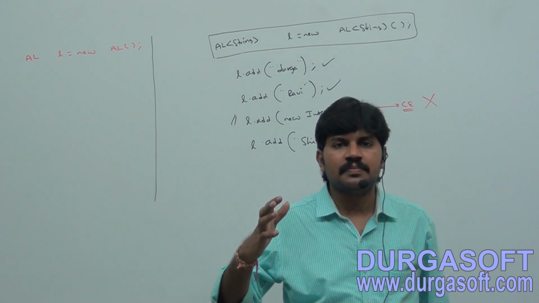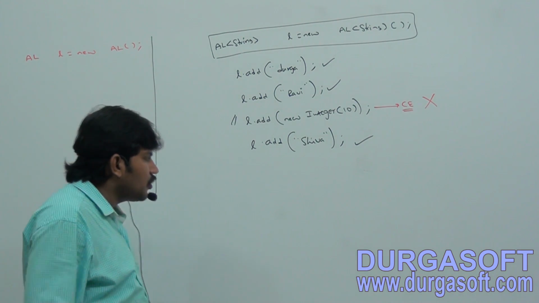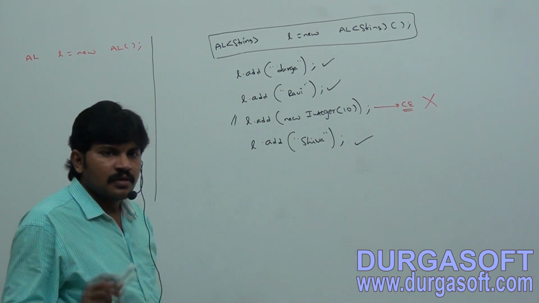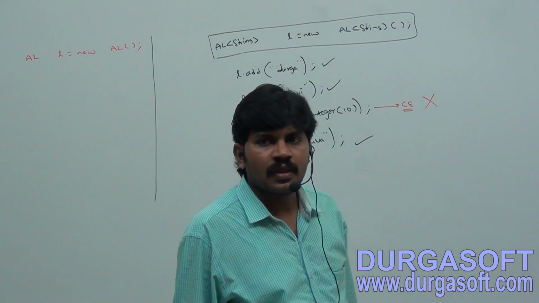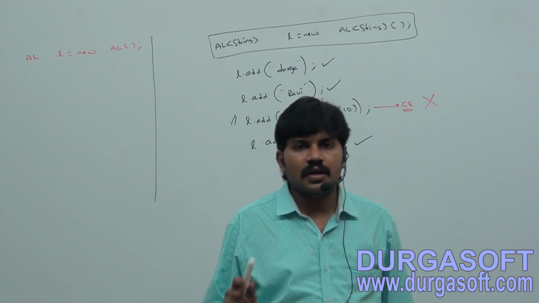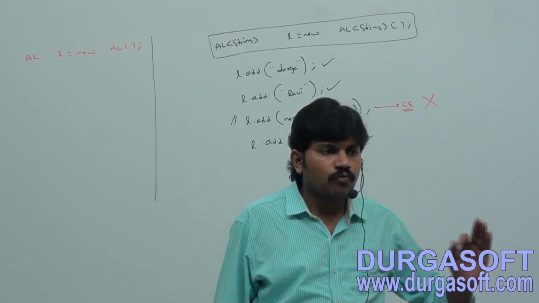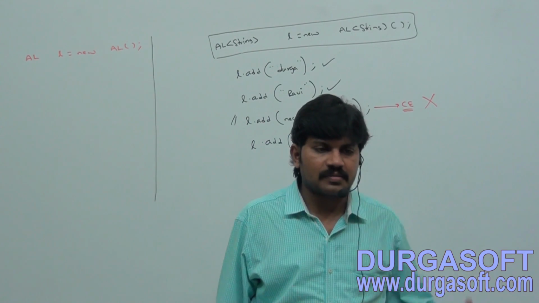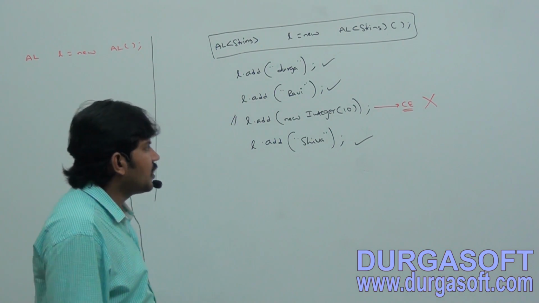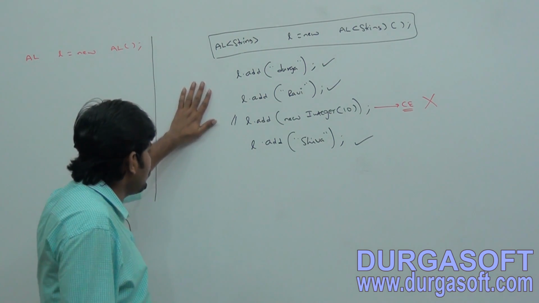By mistake, if we try to add any other type, then we will get a compile time error.